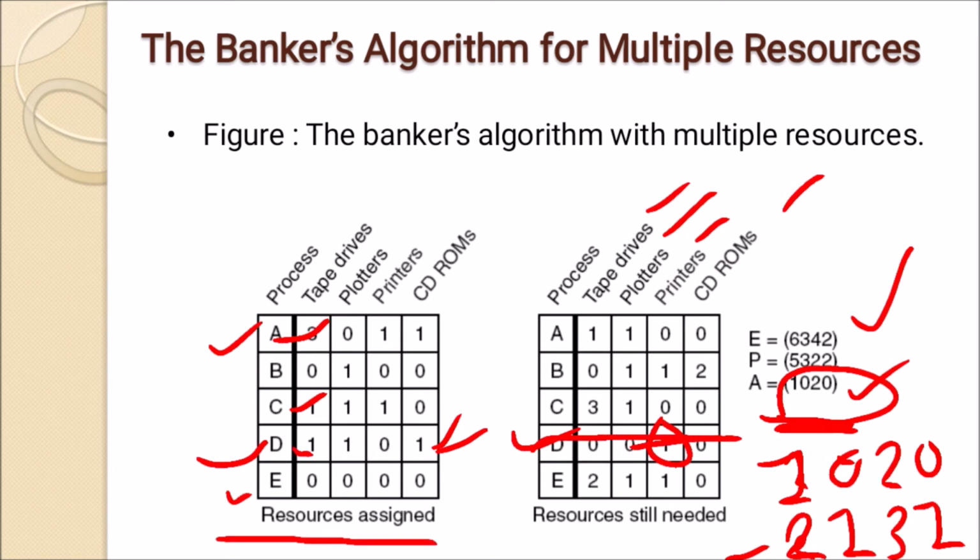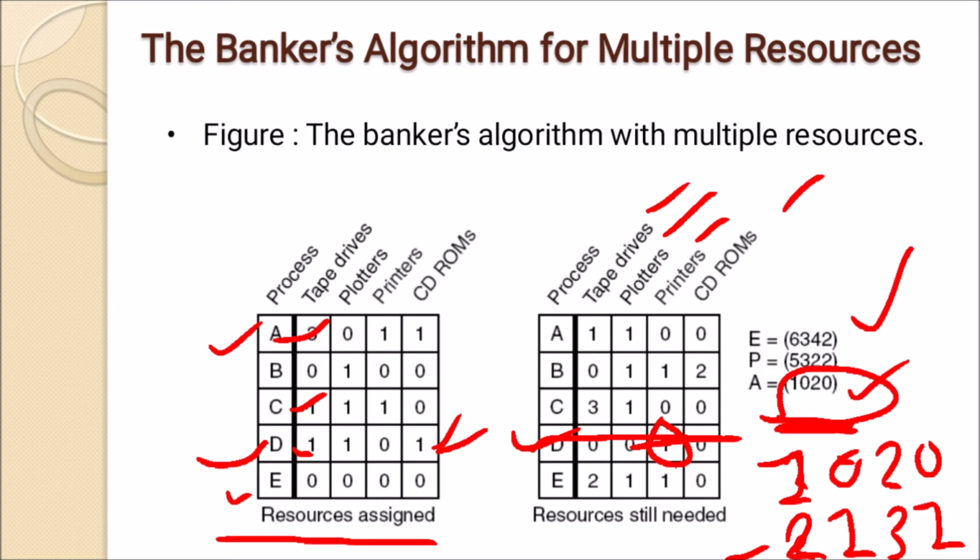Now we check whether any row has values less than this vector. Yes, process A and process E both have values less than vector A. So either process A or process E can complete.